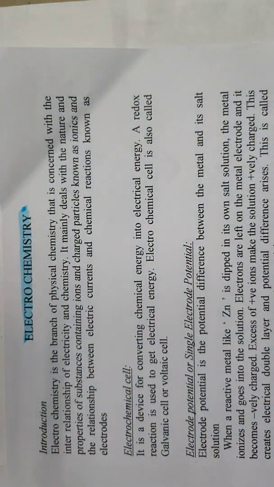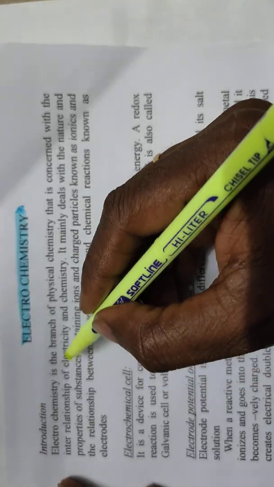It is a branch of physical chemistry which deals with the interrelationship between electricity and chemistry, or the interrelationship between electrical energy and chemical energy.